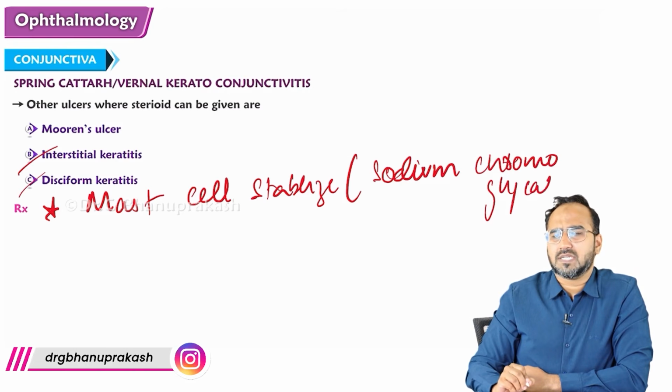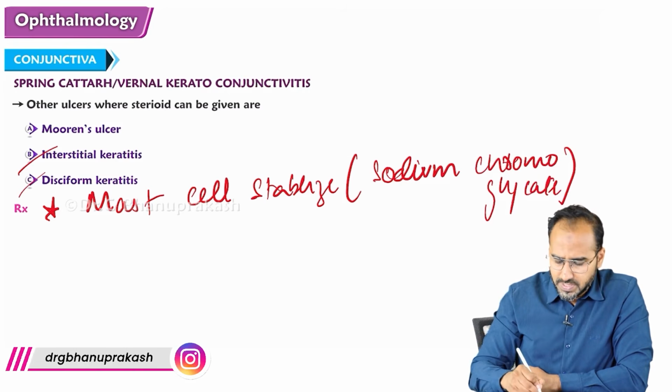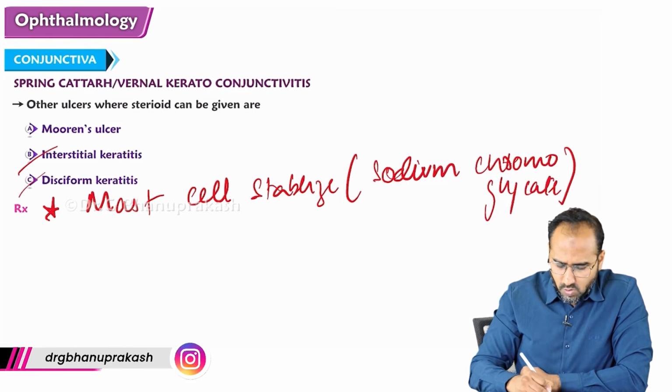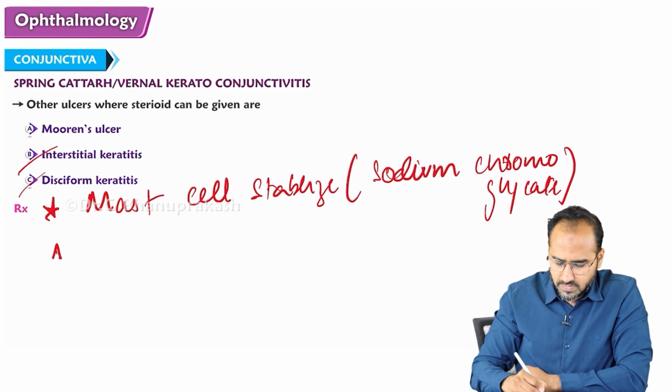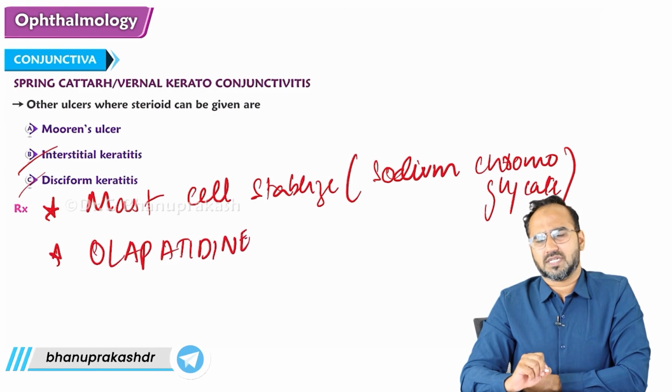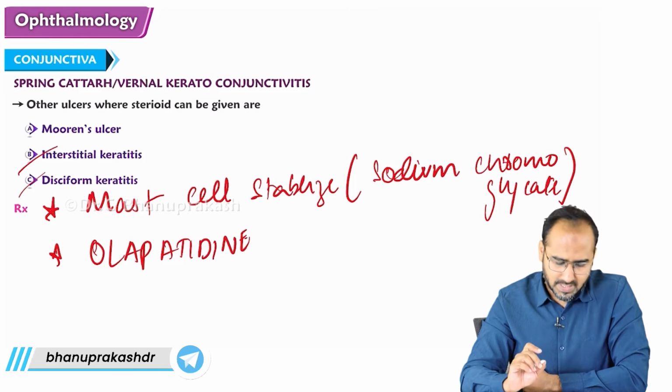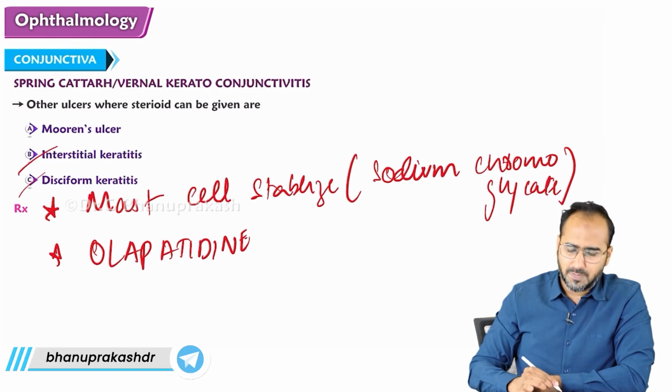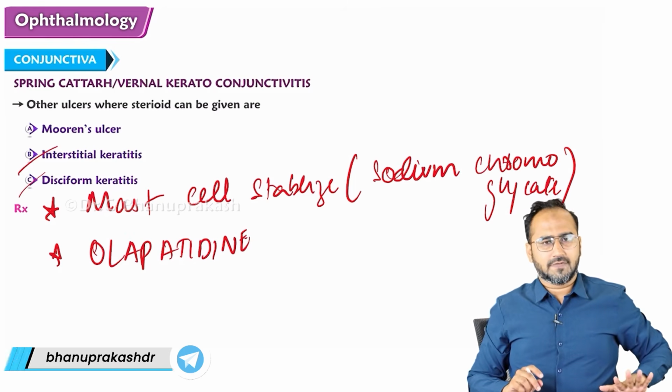Apart from this mast cell stabilizer, what else can we give to the patient? We can give olopatadine drops. Olopatadine drops can be given to the patient. These are anti-allergic drugs, right? That is regarding spring catarrh or vernal keratoconjunctivitis.